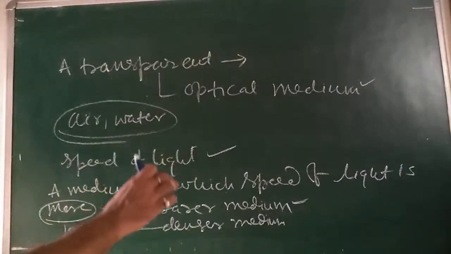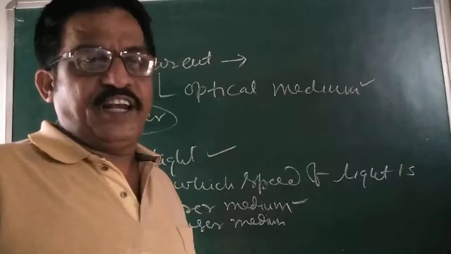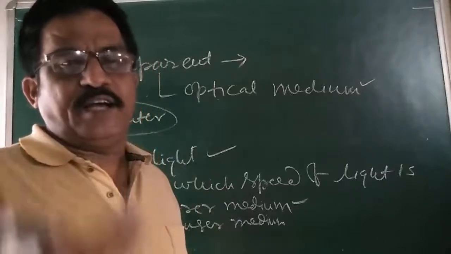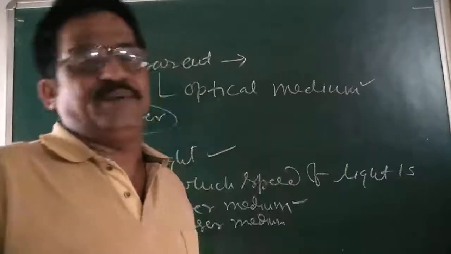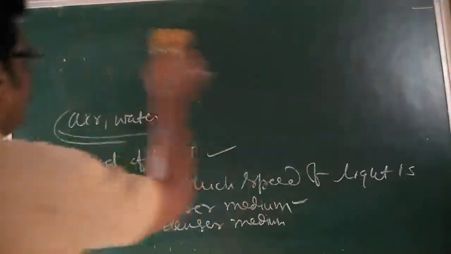So light travels faster in which medium? Optically rarer medium compared to the optically denser medium. Okay? Yes, sir. So write down: light travels faster in optically rarer medium.